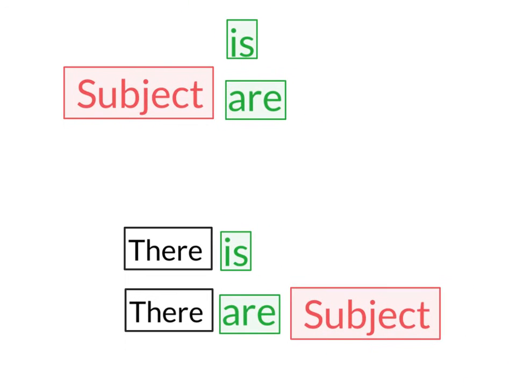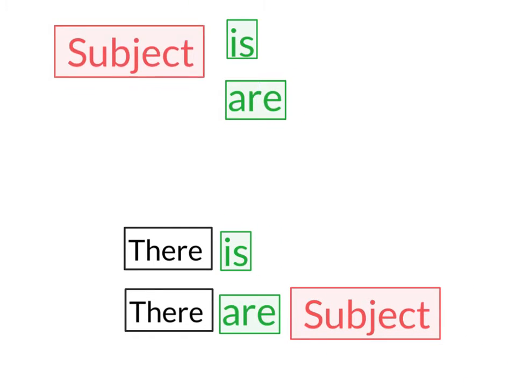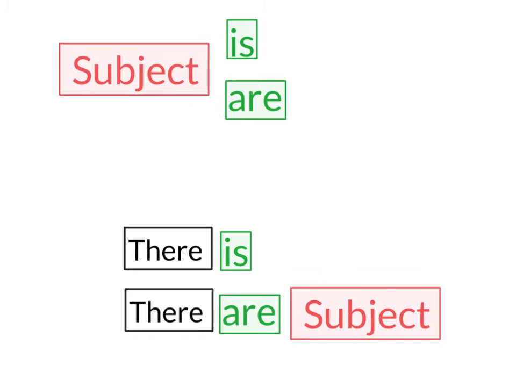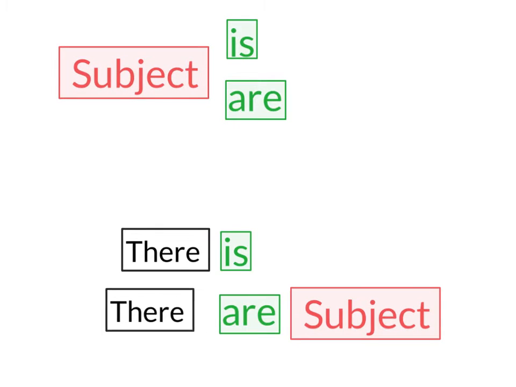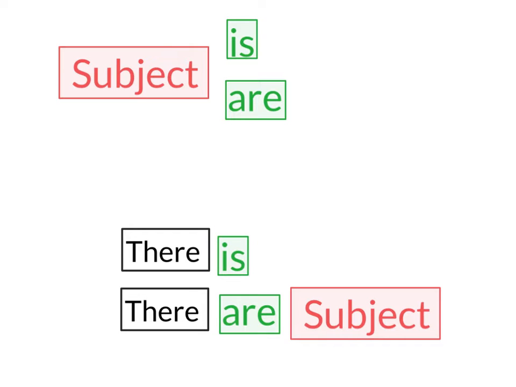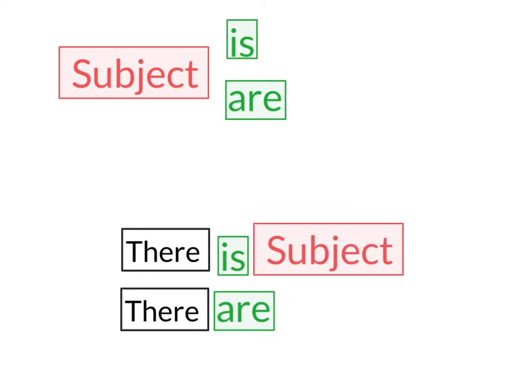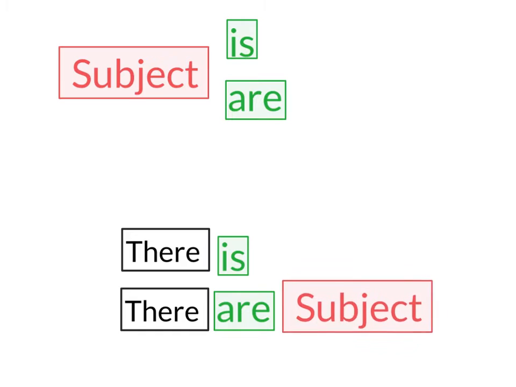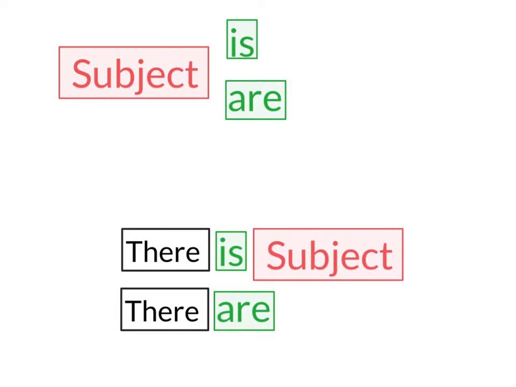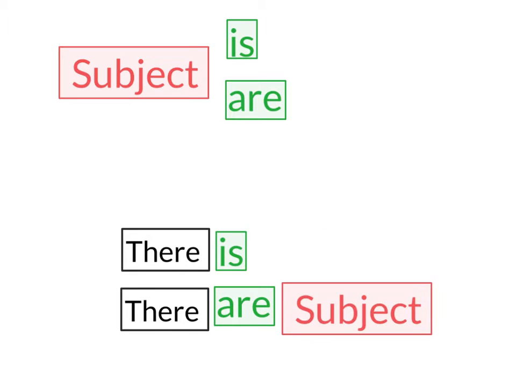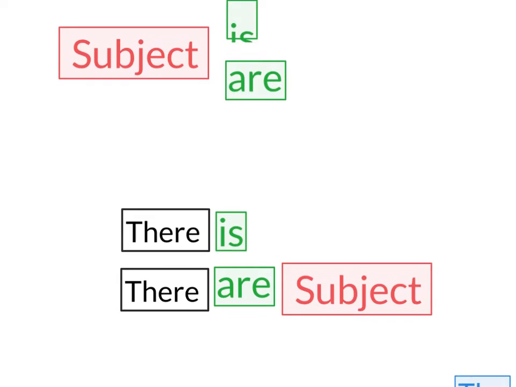So here, the subject is at the beginning. But if we begin the sentence with this word, there is or there are, the subject will go after that. And we will decide if we should use is, if the subject is just one. We will use are, if the subject is more than one. So let's look back at our happy cat.